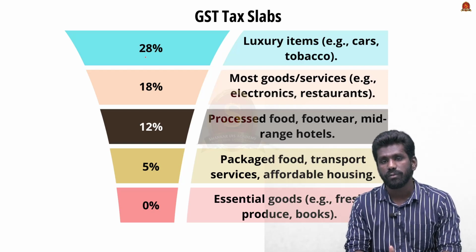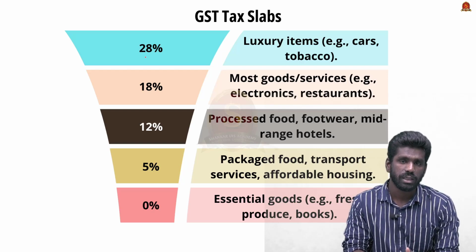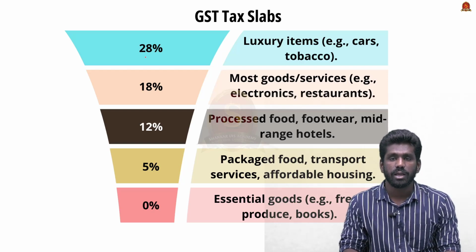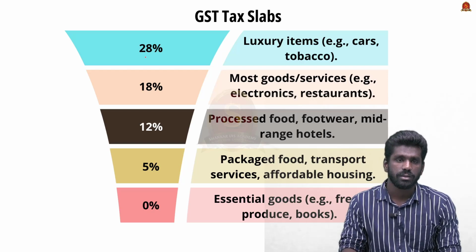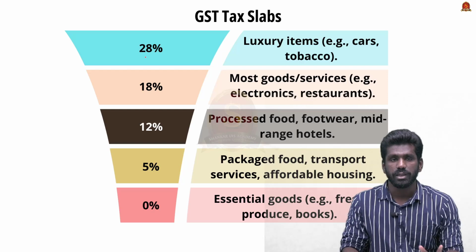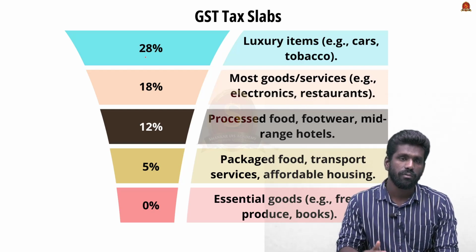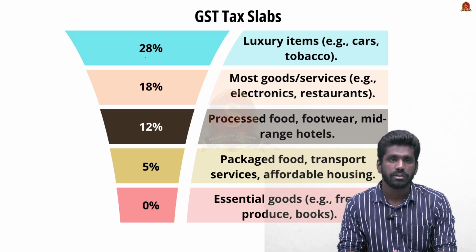Processed food, footwear, mid-range hotels have 12% GST. Most of the goods and services like electronics and restaurants are taxed at 18%, and the luxury items are given 28% under the GST regime. So this taxation system varies, and the tax slab varies over a period of time.